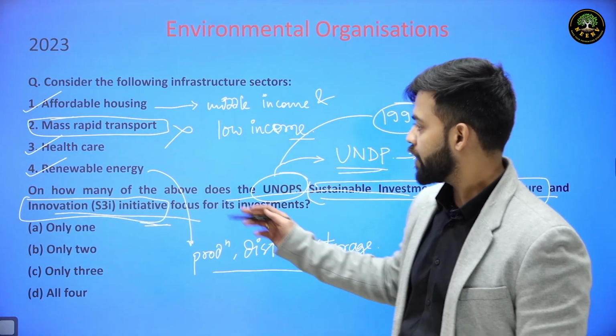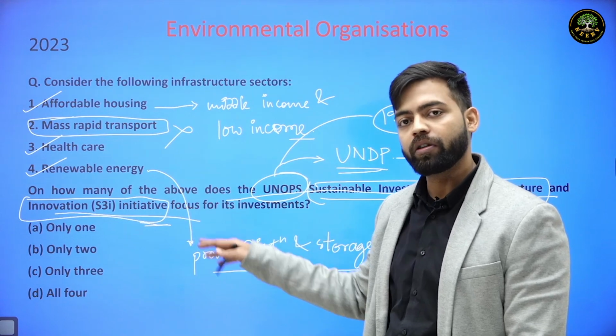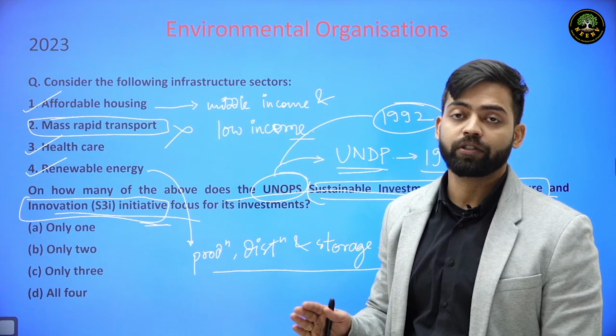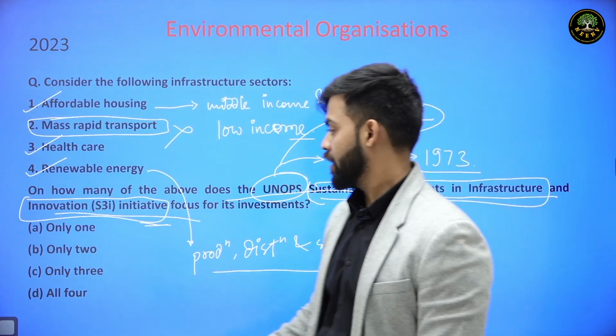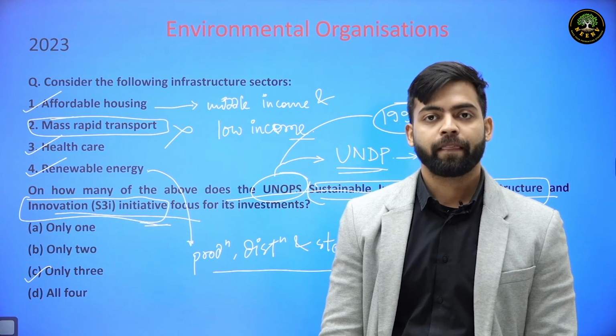All these fall under renewable energy, and the S3i initiative is focusing on all these in various countries where there are prospects of generation of renewable energy. So our answer for this question will be C, only 3.